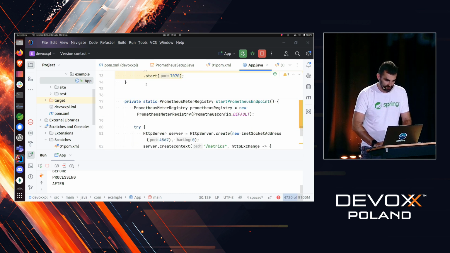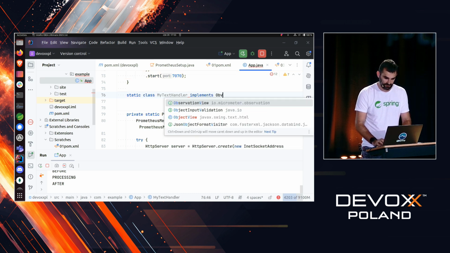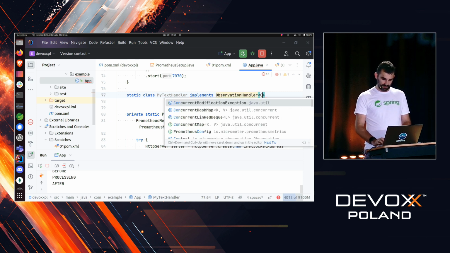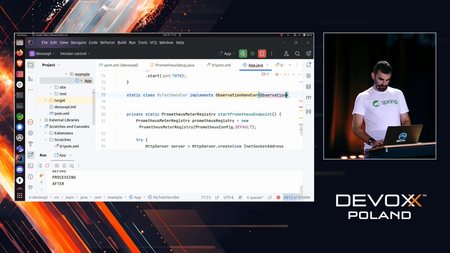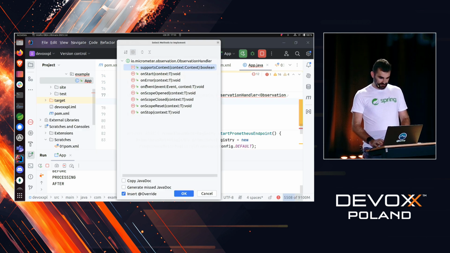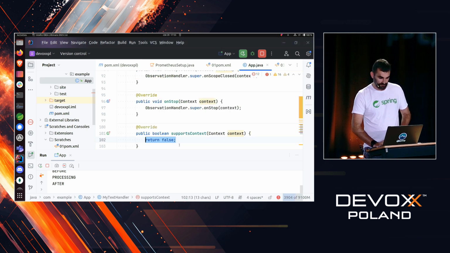So what I can do is create a static class myTextHandler, implements observation handler of any type of what we call observation context. And we can say that on start, we want something to happen. On scope open, something to happen. On close, on stop, whatever.